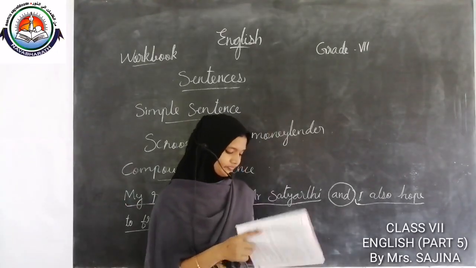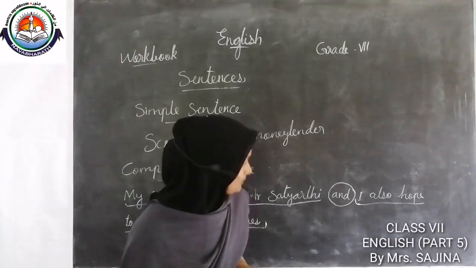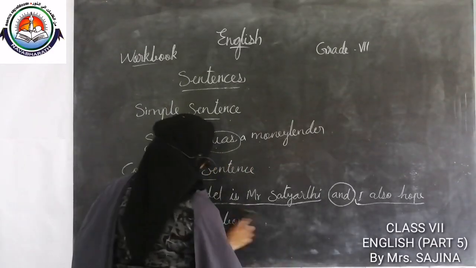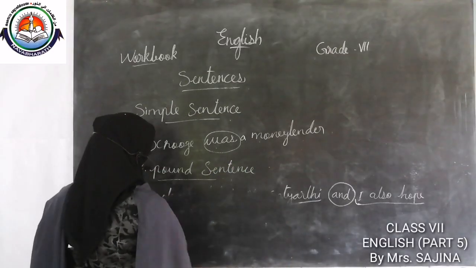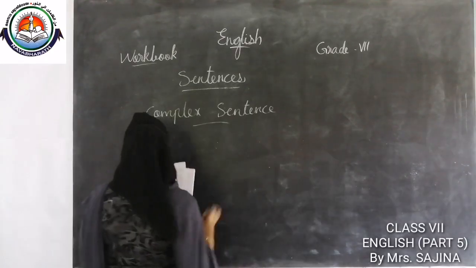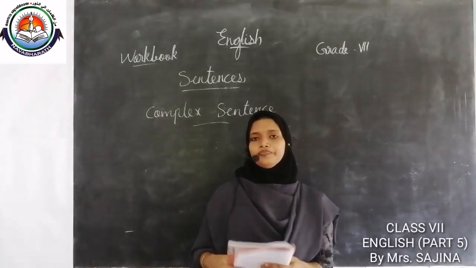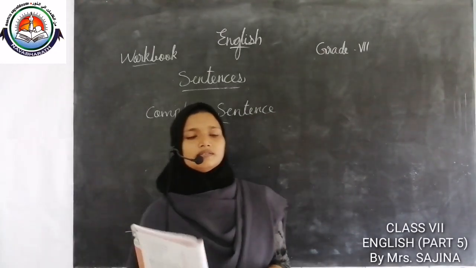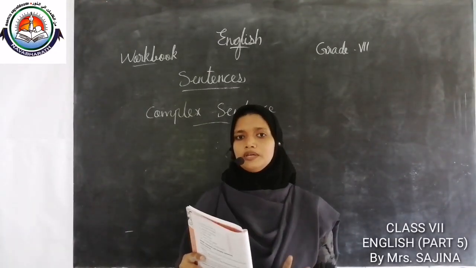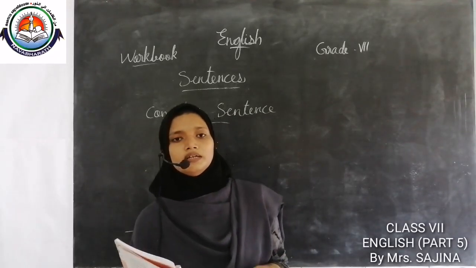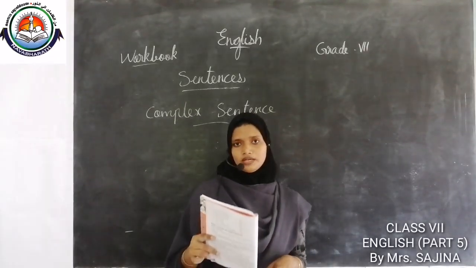Then, let us discuss complex sentence. In a complex sentence, we can see one main clause and more than one subordinate clause.